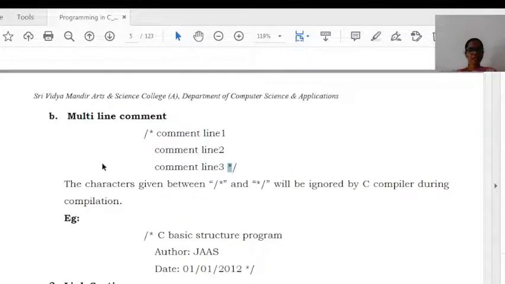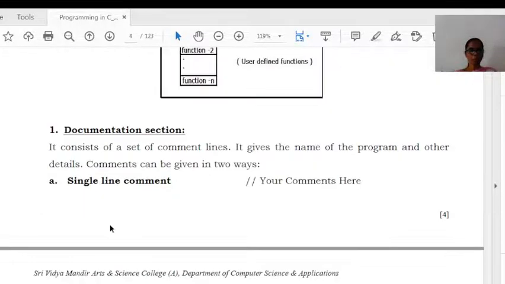Next, the example for multi-line comment is given here. There is a slash asterisk, C basic structure program. The author and date are given here. So here the comments have been given in multiple lines. At the end we are providing asterisk slash, and at the starting we are providing slash asterisk. So this is a documentation section.